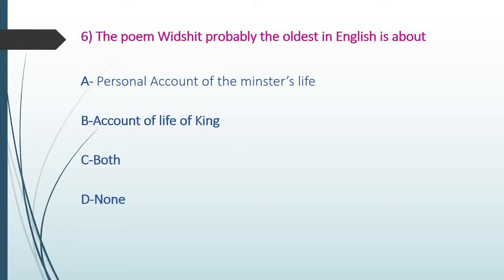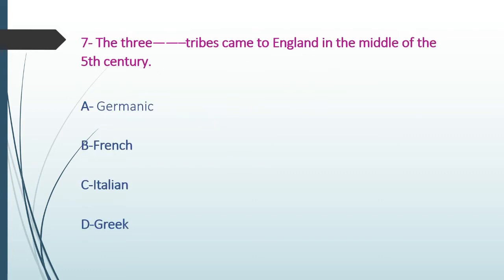Next, the poem Widsith, probably the oldest in English, is about a personal account of a minstrel's life.